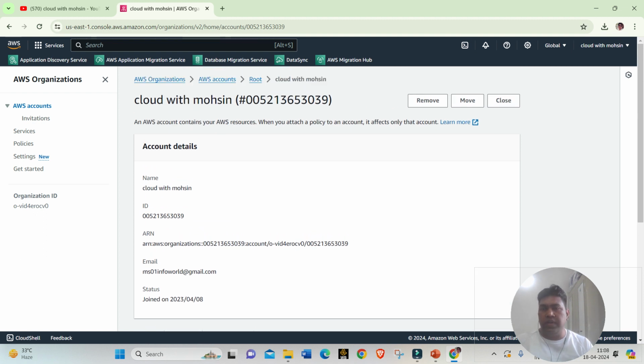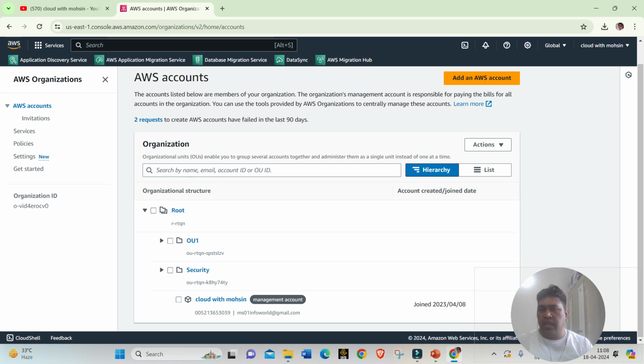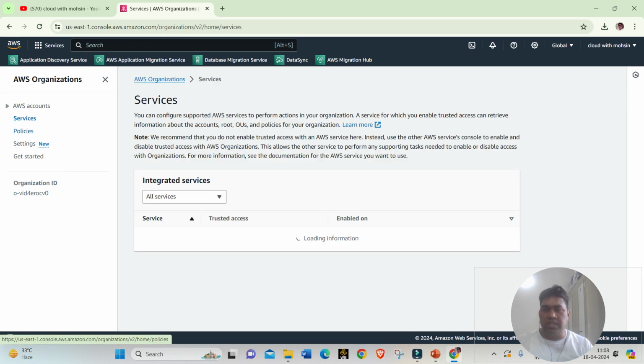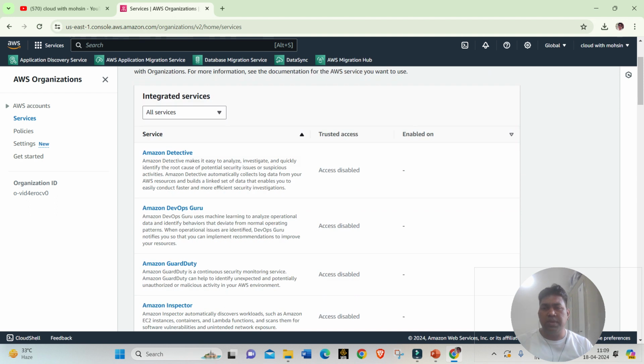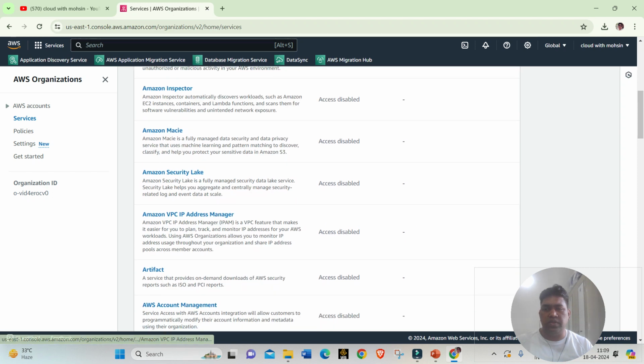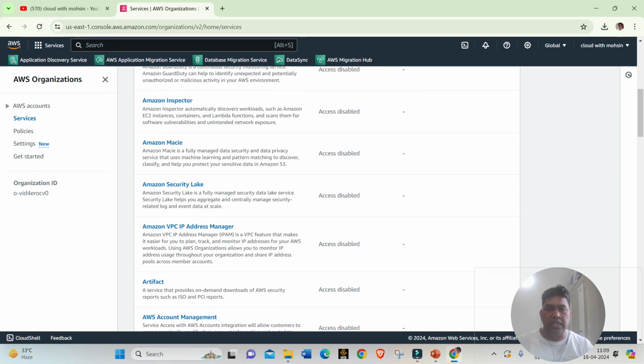Now I will just switch back to database accounts. Let me go to services. In services, you can see you can configure supported AWS services to perform actions in AWS Organizations. There are different services for which you can enable trusted access, and these are showing as access disabled.